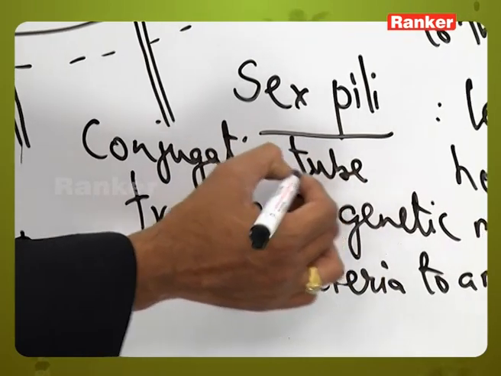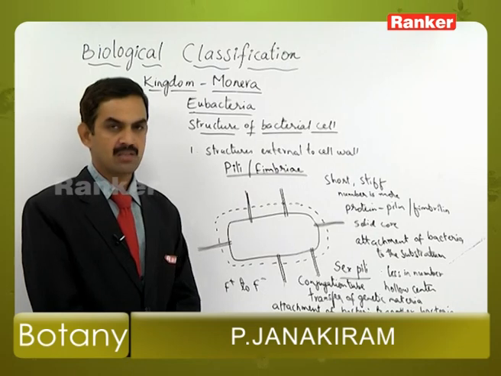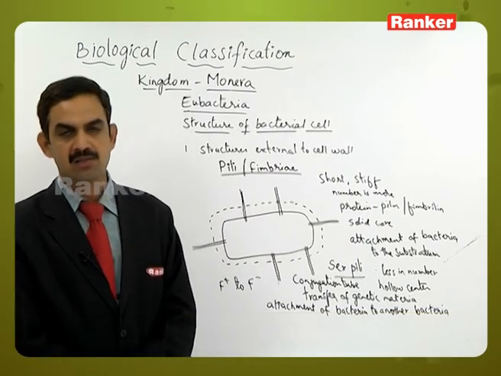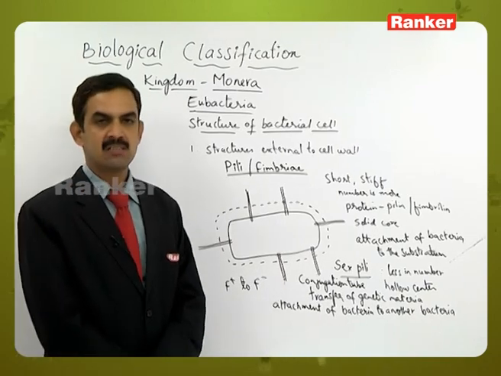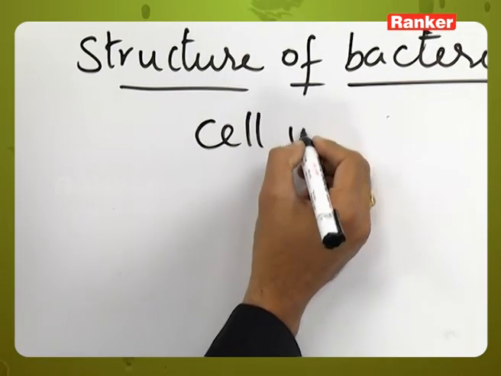During the process of conjugation. So these are the characters which can be seen in the structures external to the cell wall. Those are glycocalyx, flagella, pili and the sex pili. In the structure, the next one is the cell wall.